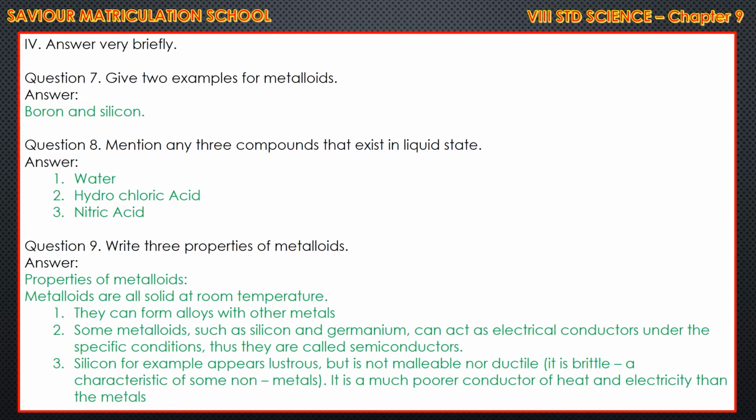Silicon, for example, appears lustrous, but it is not malleable, not ductile. It is a much poorer conductor of heat and electricity than the metals. If you want to write in the short form: they can form alloys with other metals. Some metalloids such as silicon and germanium can act as electrical conductors under specific conditions.